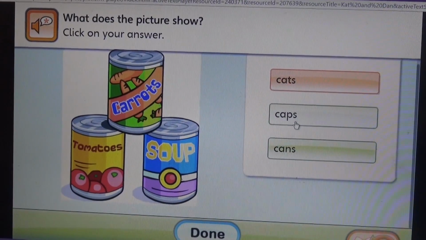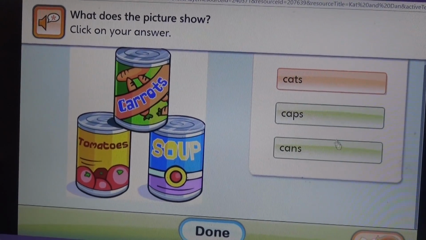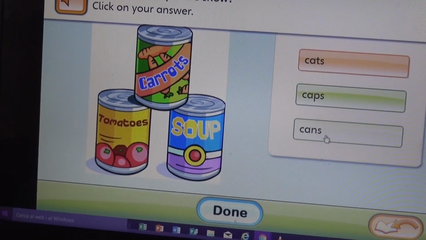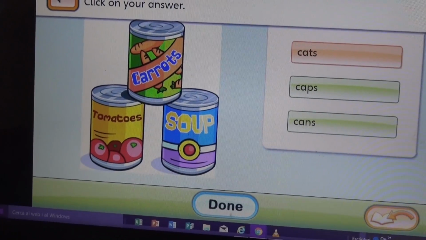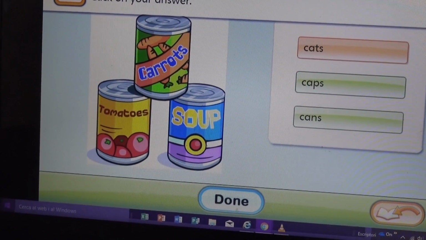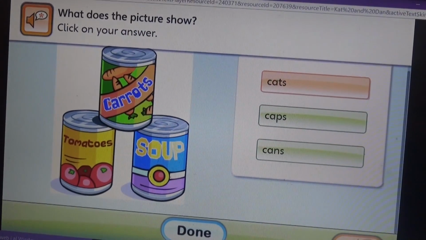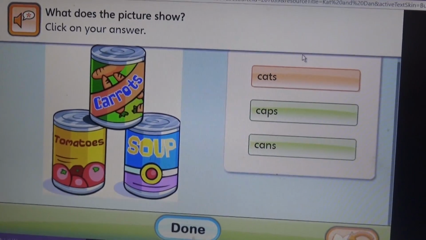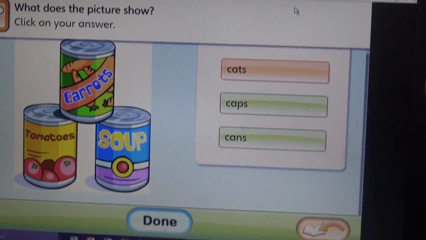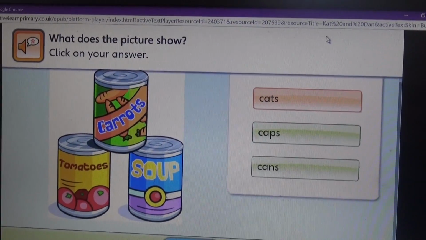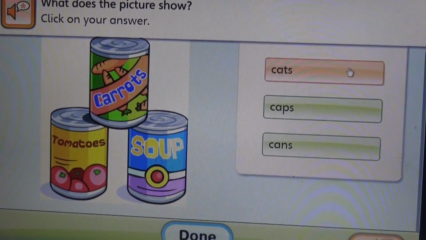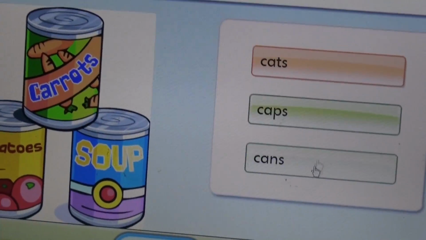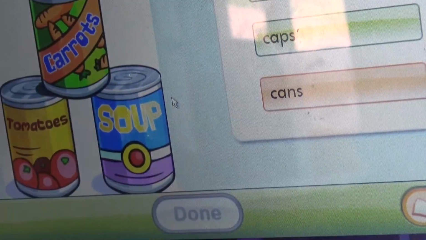Caps. Cup. Caps. What about this one? What's this word say? Ca. Cans. Okay, so which word is it? This one. Try and move the arrow so you get it right. Which one is it? Well, point to it and I'll move the arrow then. Point to the word. That one. Because what does that say? Can. Cans. Okay.